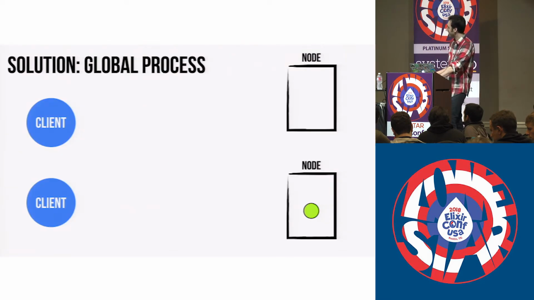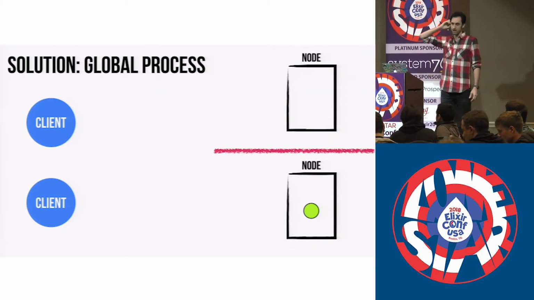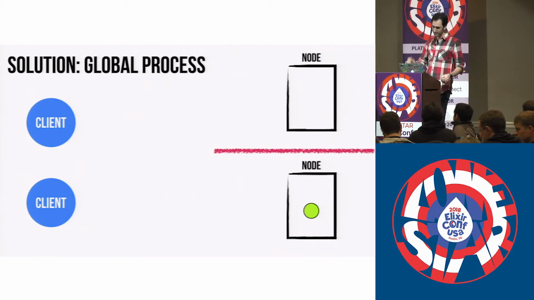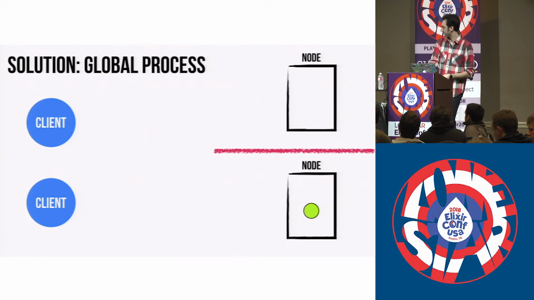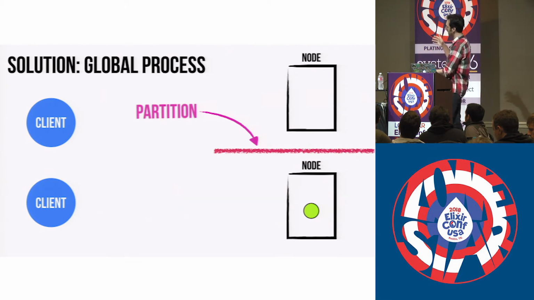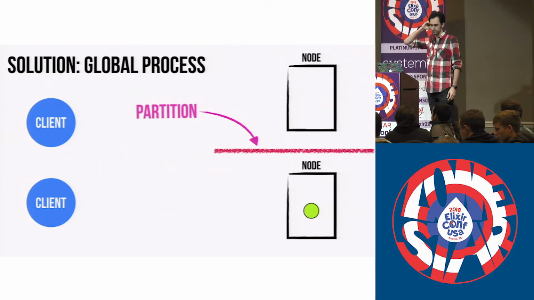The problem is obvious here, which is that that lock still exists. It's still there. And now we have inconsistent data across these two nodes. So this client could come in and also try to request a lock. It could receive that lock, and now we're back into our initial state, which we already decided was bad. So this isn't actually going to work for us.